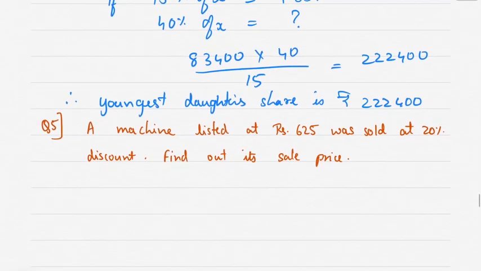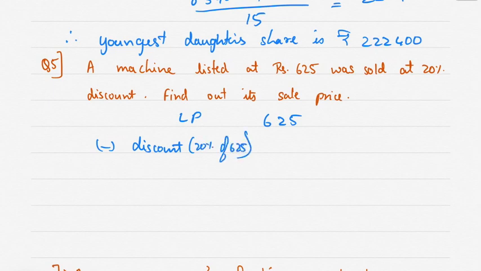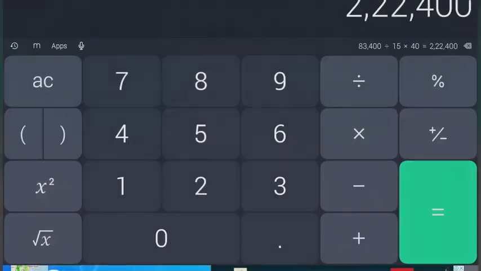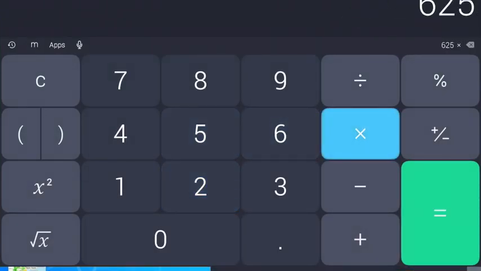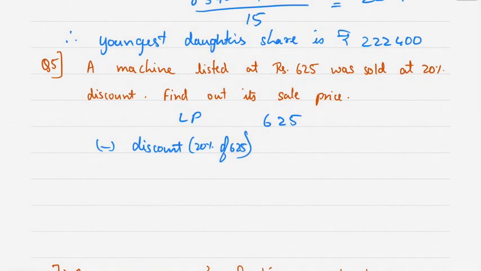Okay. Let's see the next problem. A machine listed at rupees 625 was sold at 20% discount. Find out the sale price. Okay. List price is 625 less discount is 20%. So 20% of 625, 625 into 20%. It comes to 125. So discount is 125. 625 minus 125, 500. This is the sale price.